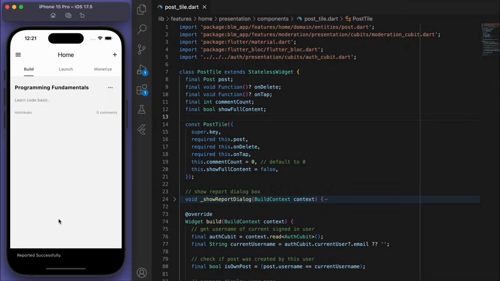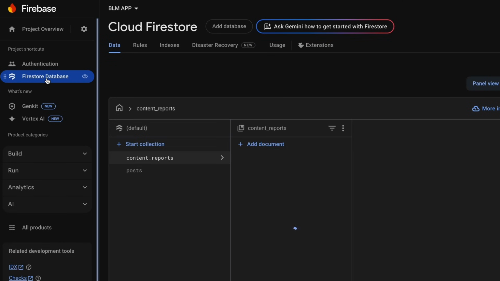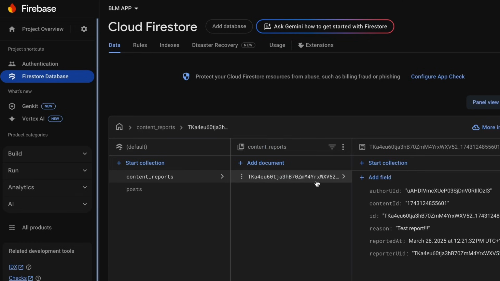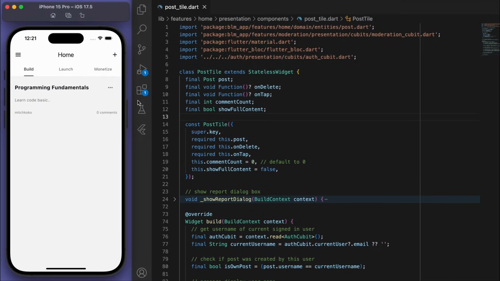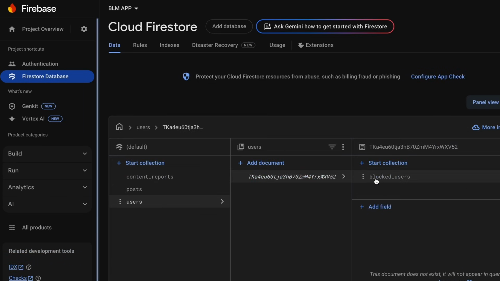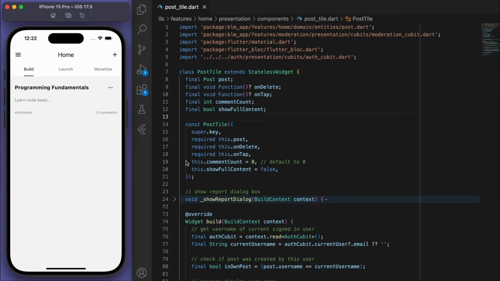and come back to my Firestore and just see if everything's good. Yes, so now we got the UID and that's useful because the content report, we can actually see all the important information about the reporting. This is looking good. Let's also try to block the user. And in our Firestore, if I refresh it, sweet. Under each user, we know the list of blocked users. And we got their UID now. Beautiful. So all the information is getting saved in our Firestore appropriately.